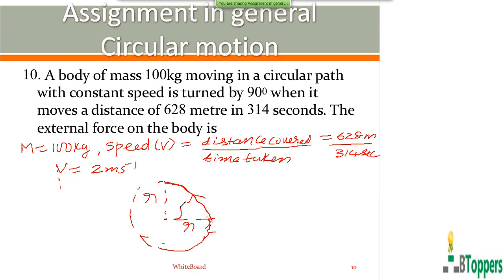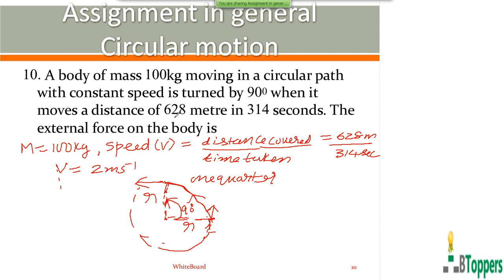The body will be turned by 90 degrees, that means the velocity vector of the body will be turned by 90 degrees, after it travels a distance equal to 1/4, means 1/4 of the circle circumference.